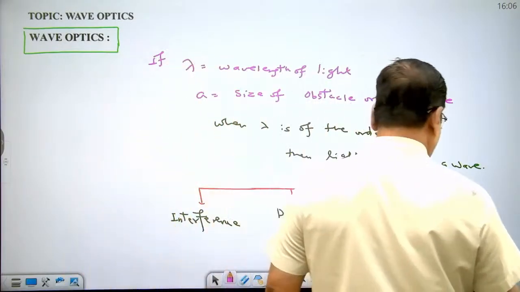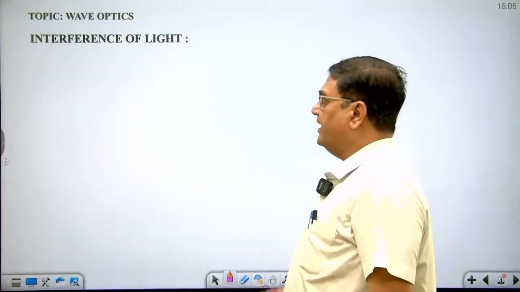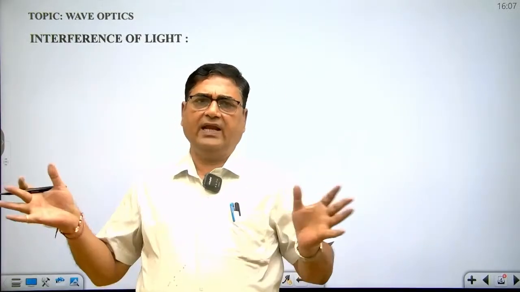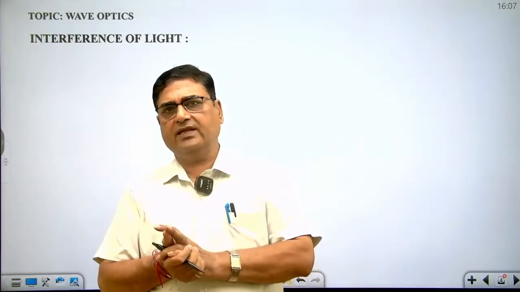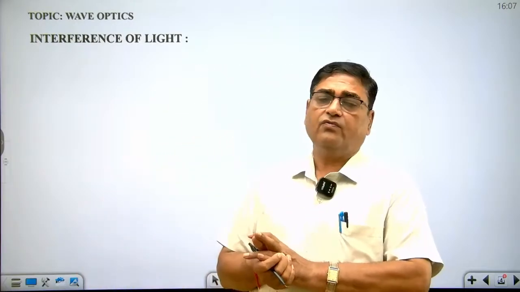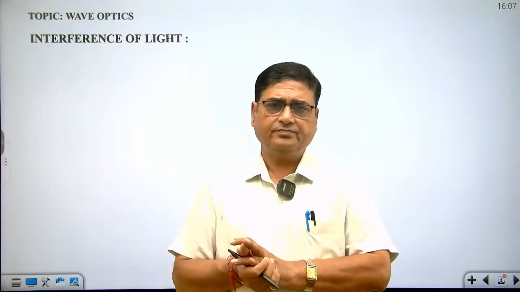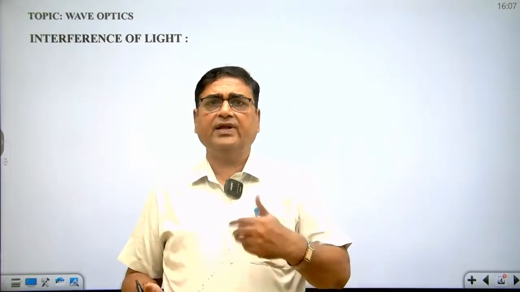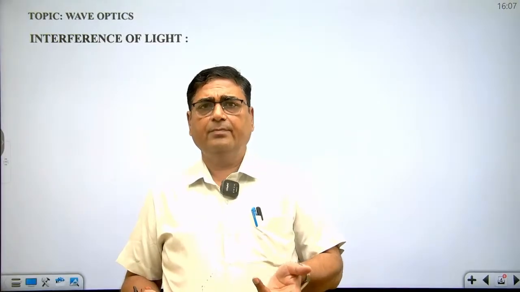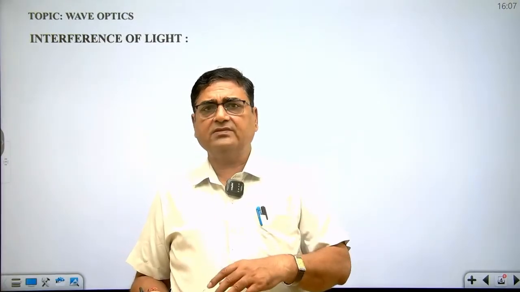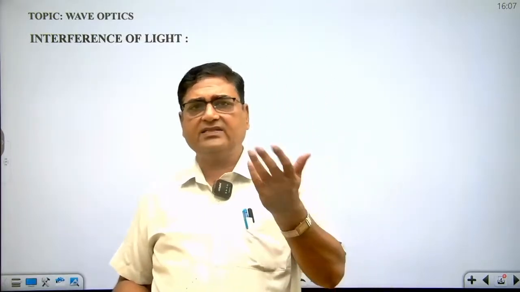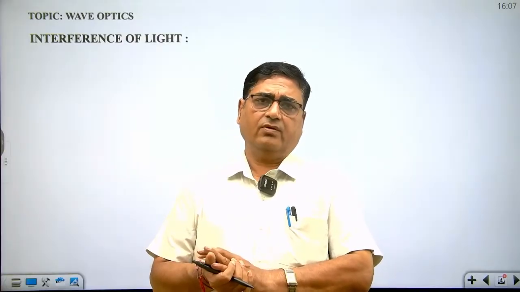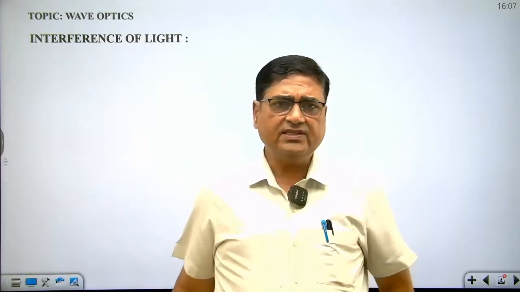So, dear student, let's start with the interference of light. As the name indicates, interference means two or more light waves come and interfere or superpose. Then interference will take place. What happens when light interferes? Somewhere we get more brightness, meaning more intensity, which is constructive interference, same phase superposition. In destructive interference, at some points in the medium we get dark places or less light.